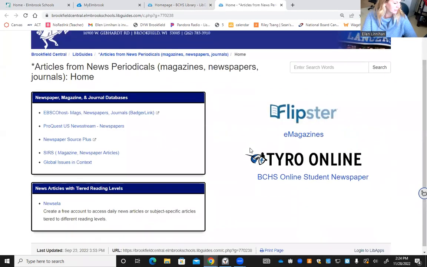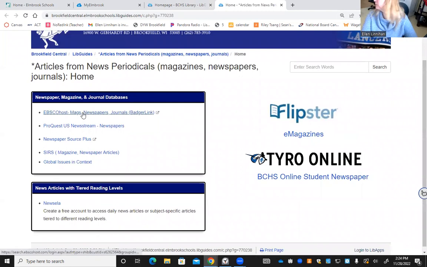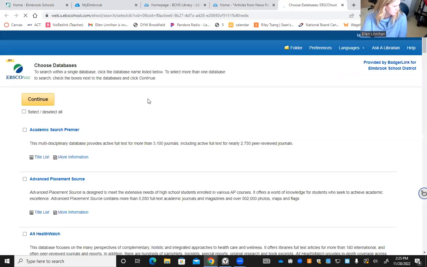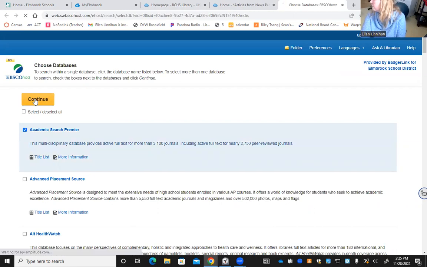Okay, from here, my most familiar one is EBSCO, so I'm going to start there, but there are other ones that you can use. That's what I'm going to use for now. Let's just walk through it with me, okay? I'm going to select Academic Search Premier, the first one, and then I'm going to hit continue.